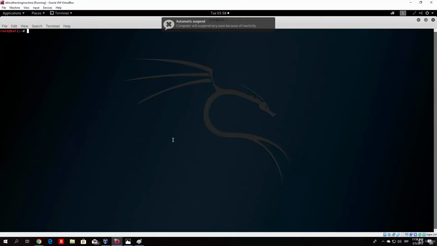Now in the previous section we finished with the wireless penetration testing section, and before that we also finished the web penetration testing section. Right now let's see what we can do after we actually exploit the network itself. So we saw in the previous section how we can exploit the network, or basically hack a Wi-Fi, and get into the local network. Now let's see what we can do once we are in.